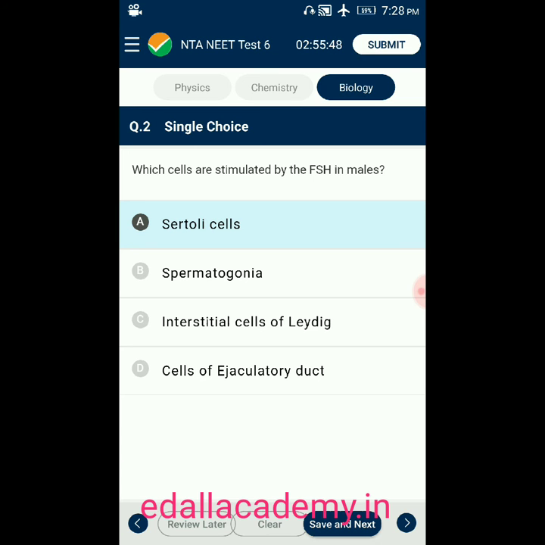Question number 2. Which cells are stimulated by the follicle stimulating hormone in males? Option A, Sertoli cells. Option B, spermatogonia. Option C, interstitial cells. Option D, cells of ejaculatory duct. From the given four options, the correct answer is Sertoli cells. Sertoli cells are stimulated by follicle stimulating hormone in males. So the correct option is A.